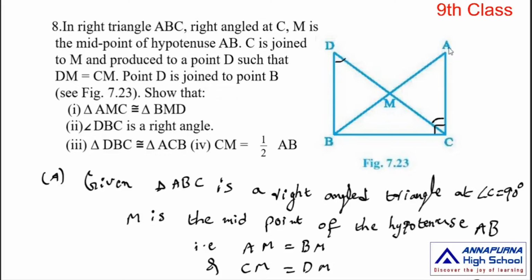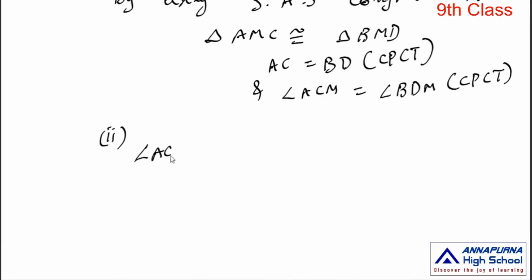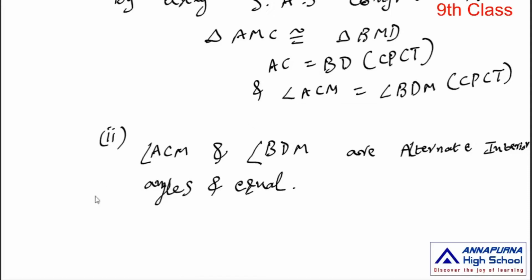So the line segments AC and BD are parallel. So BD is parallel to AC.